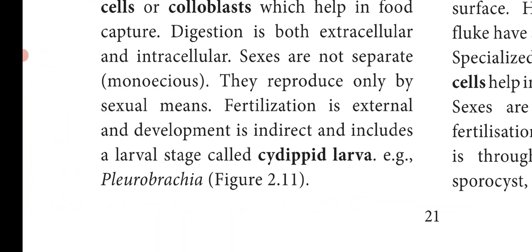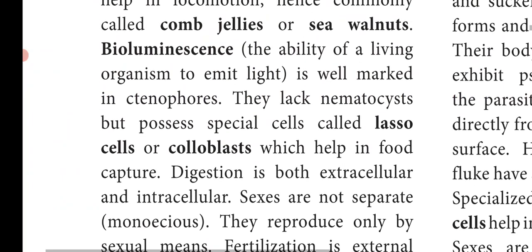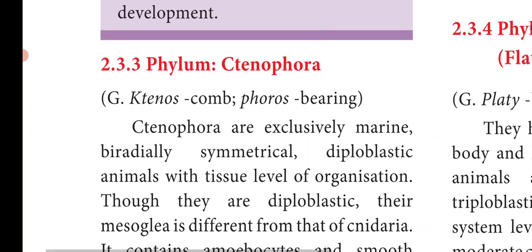Development is indirect, that is there is a larval stage called cydippid larva. Example, Pleurobrachia. So these are about the phylum Ctenophora.